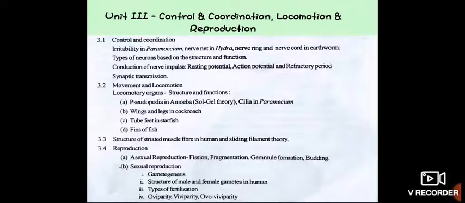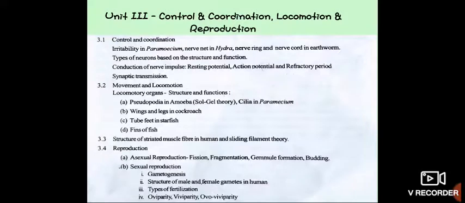Then second point is movement and locomotion. In that you have to know about the locomotory organs or locomotory structures of different animals. First, pseudopodia in amoeba, cilia in paramecium, wings and legs in cockroach, tube feet in starfish and fins in fish. These are about 6 animals to study in this point. Third point is structure of striated muscle fiber in human being and sliding filament theory.